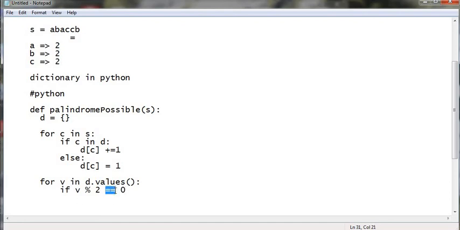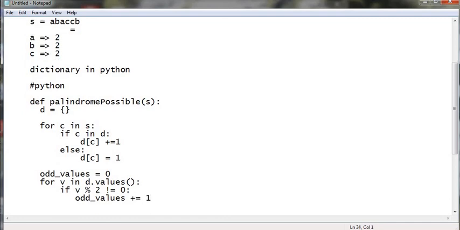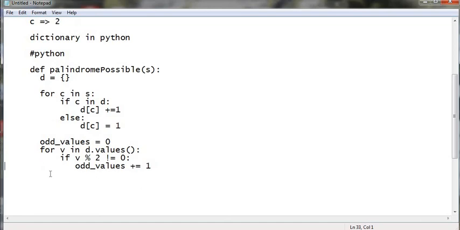If v mod 2 is not equal to 0, that means there is an odd value, so we increment odd values by 1.